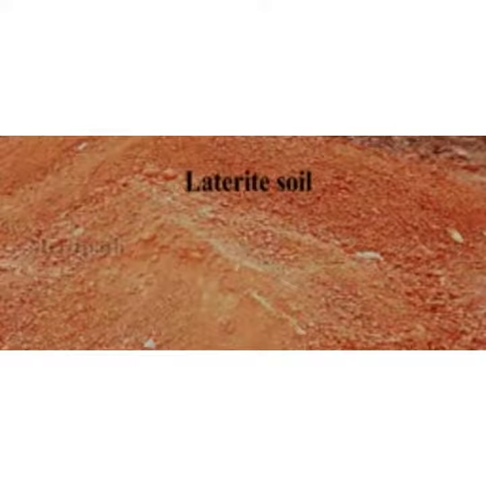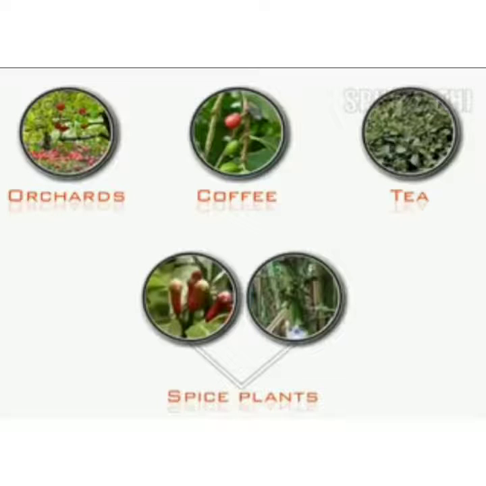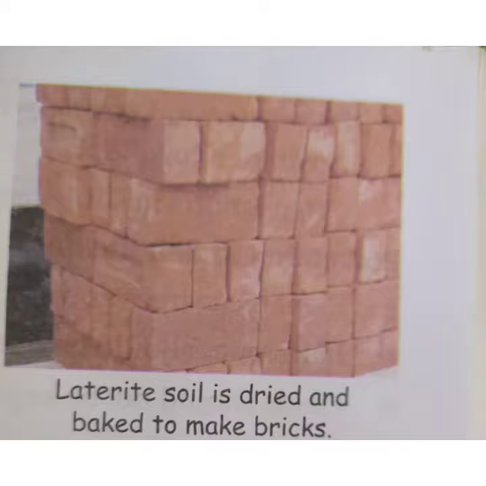Laterite soil. This type of soil is found in western Ghats and parts of Tamil Nadu. It's also red in color. It's good for crops such as orchards, coffee, tea, spice plants. Laterite soil is also used for making bricks.